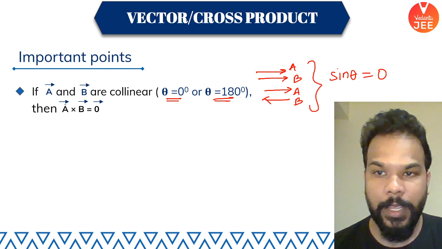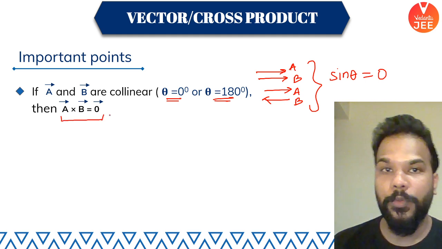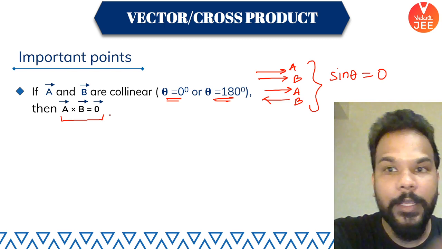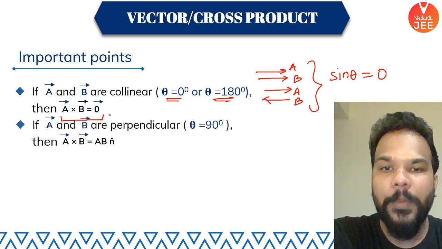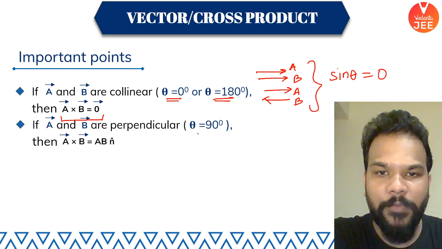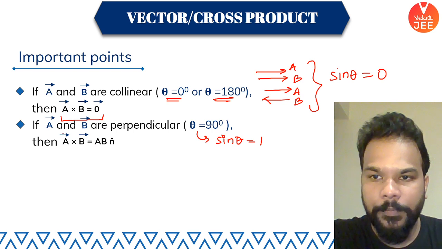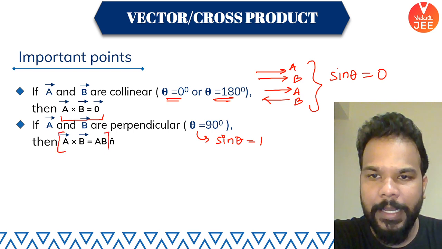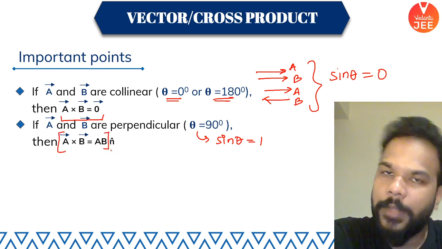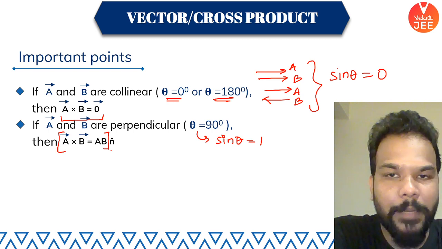So that's why the cross product will come out to be 0 for two collinear vectors. But if they are perpendicular, then you will have the maximum value of sine theta, which is 1, and the cross product value will be A into B with a direction again perpendicular to vector A and B simultaneously.